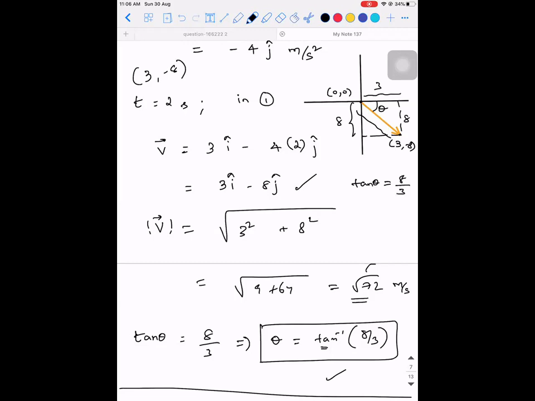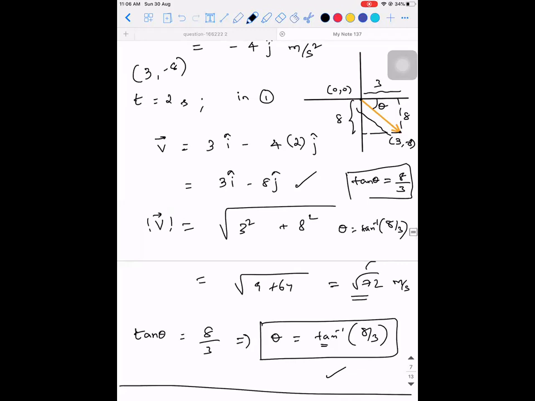So 8 divided by 3, I've taken only the positive value because I have clarity of which quadrant it is lying in. That is why I didn't take the minus. If you start using that minus, you will get confused each time. So that is why I wanted to make it a common formula. So what you need to write is theta is equal to tan inverse of 8 by 3 with respect to whom? So the angle is made with respect to whom?